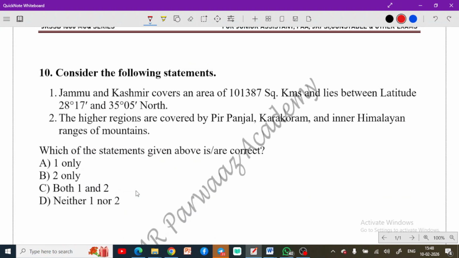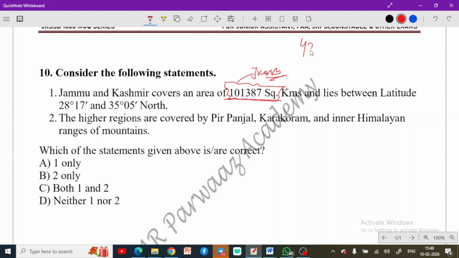Question number 10 is here. Consider the following statements. Jammu and Kashmir covers an area of this many square kilometers and lies between latitude 28 degrees 17 minutes and 35 degrees 5 minutes north. The high regions are covered by Pir Panjal, Karakoram, and Himalayan range of mountains. Which of the statements above is are correct? Now you have to find the correct statement. This is also from the geography of this UT J&K. Do let me know, if you don't know the area of J&K, then you must be kidding about preparing for the JKSSB.